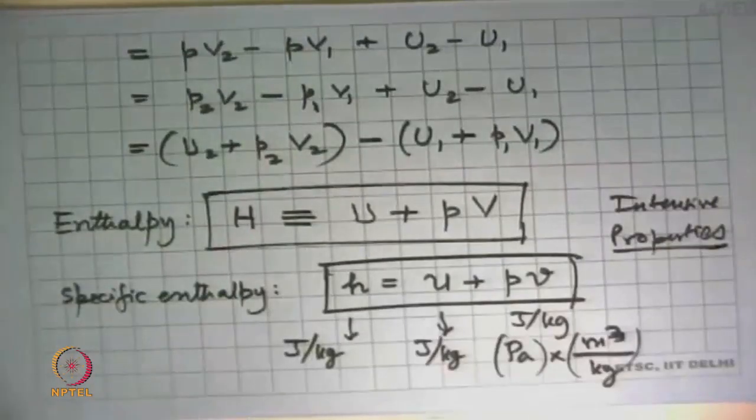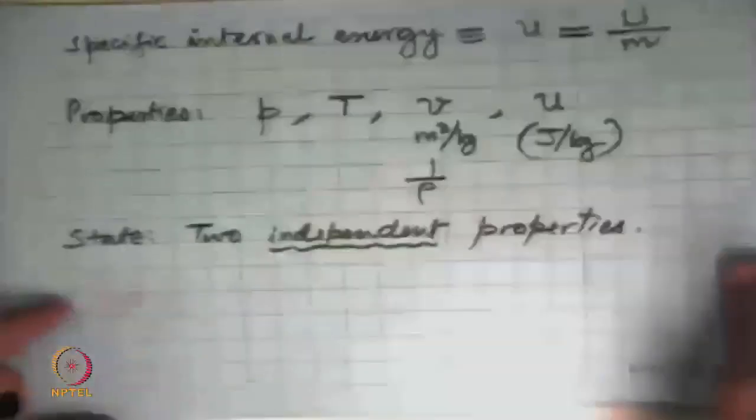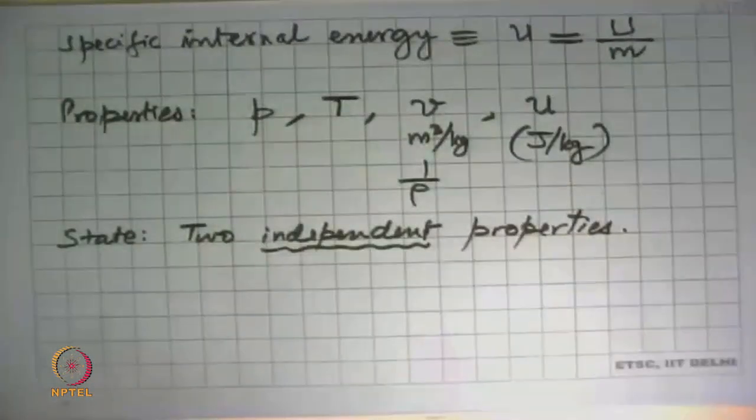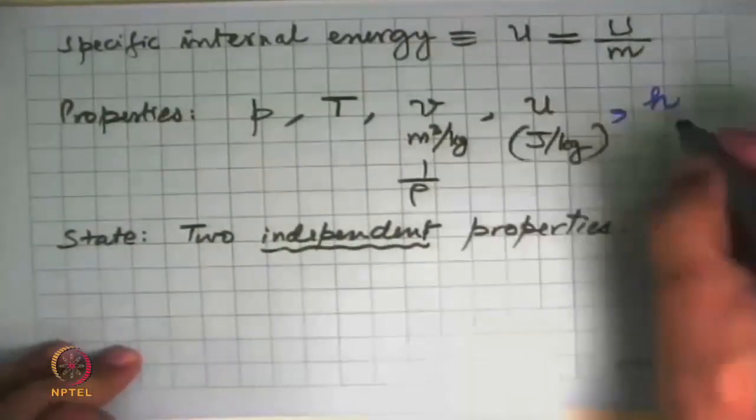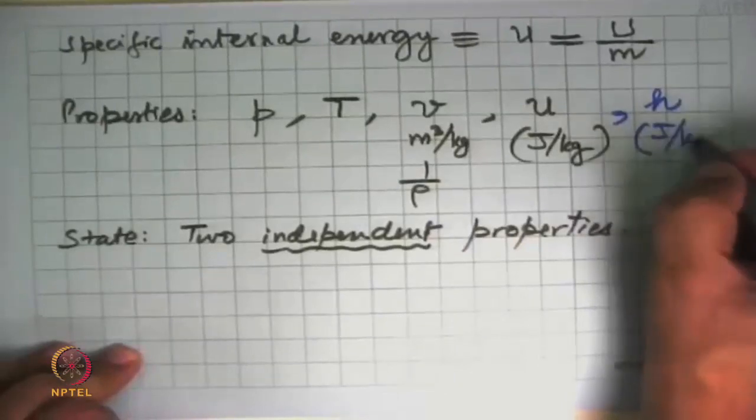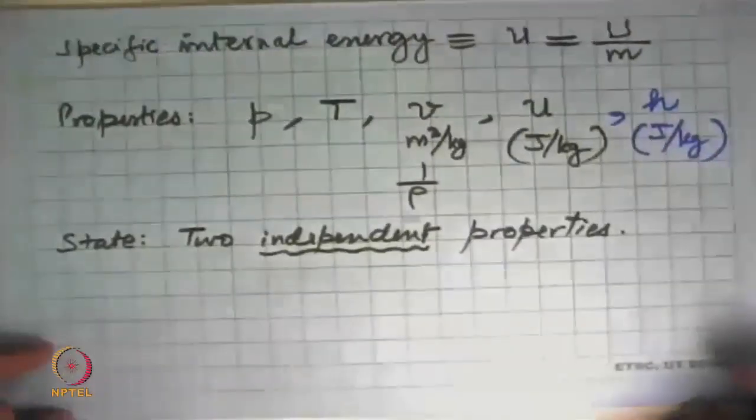So we have now defined yet another property, and if we go back to that sheet where we wrote all these properties, then here we now add to this list one more thing, H, and this is also joules per kg.